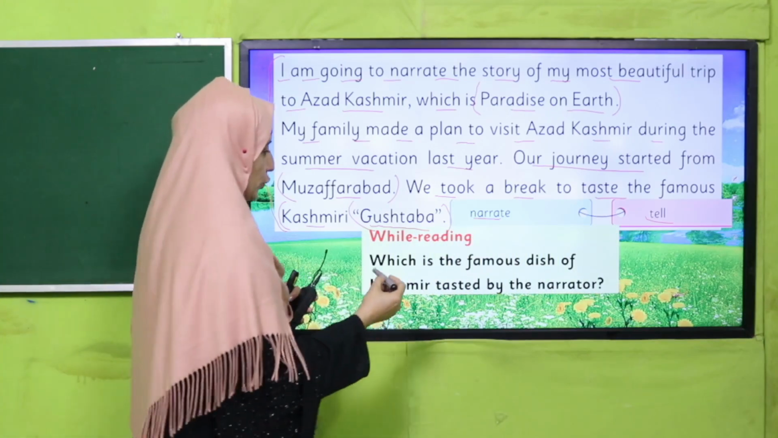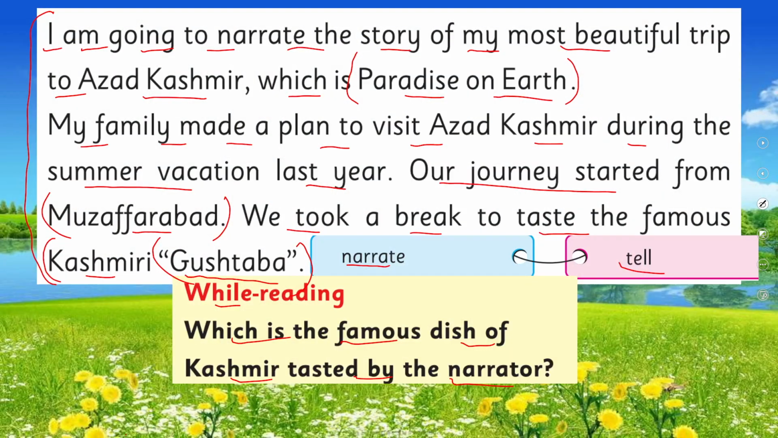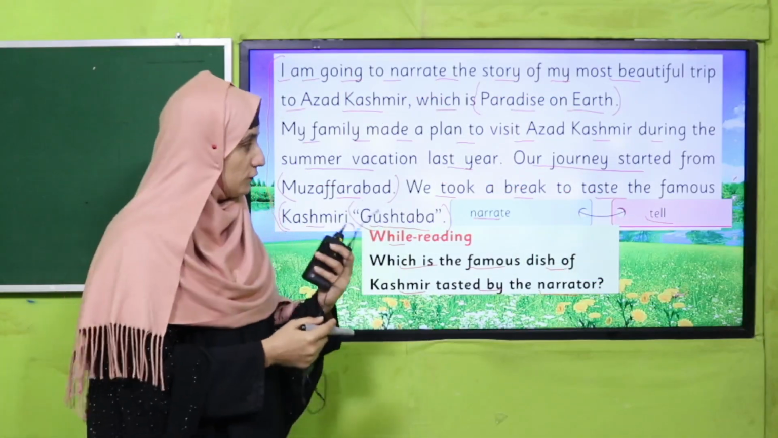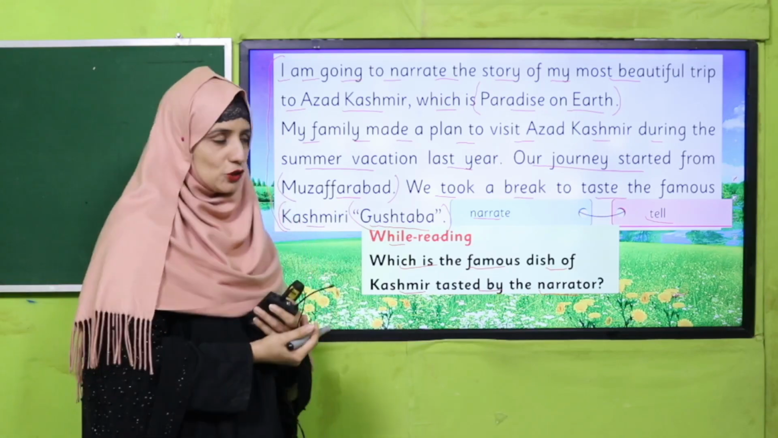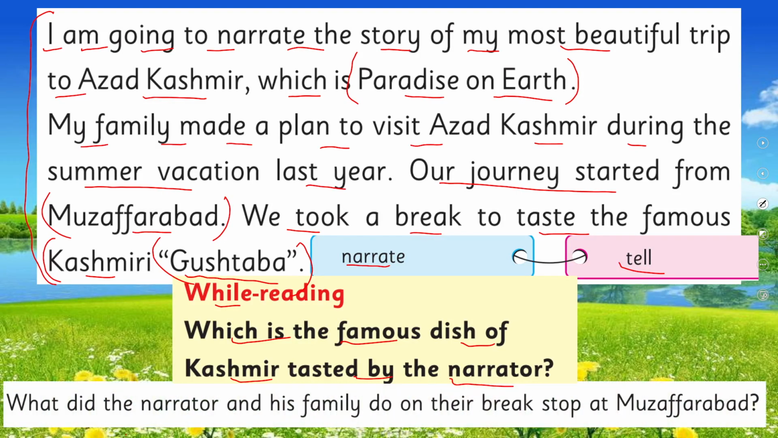Next one, there is a question for you. Which is the famous dish of Kashmir tasted by the narrator? Okay, so which is the famous dish? Even we have read it now. Good job. Yes, definitely it is Kashmiri Gushtaba. Good job. Here is another question for you. What did the narrator and his family do on their break stop at Muzaffarabad? What did they do? The same answer is there. Good job. You have to use your mind. Yes, they took a break to taste the famous Kashmiri Gushtaba. So where did they take the break? Yes, at Muzaffarabad. Is it clear?